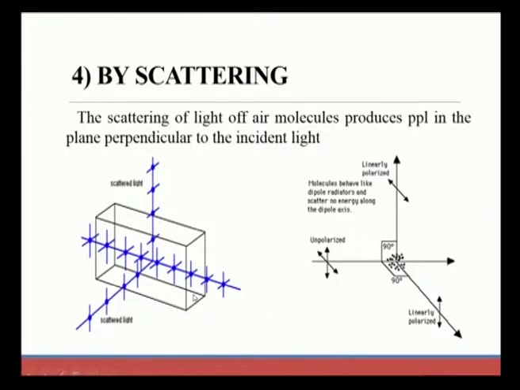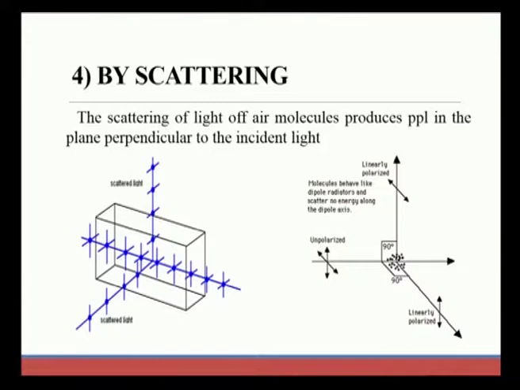So, next, another method of production of PPL is scattering. Let us see how we produce plane polarized light by scattering. The scattering of light by air molecules produces PPL in the plane perpendicular to the incident light.